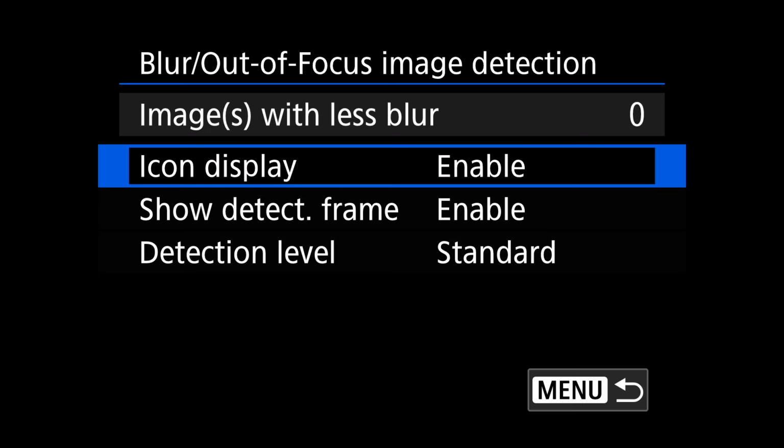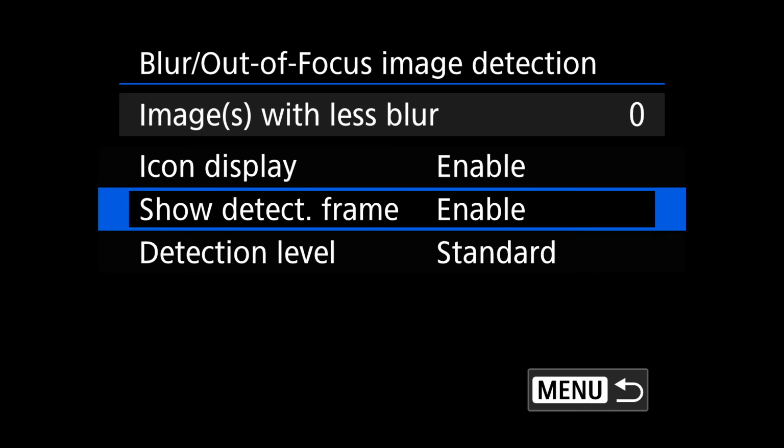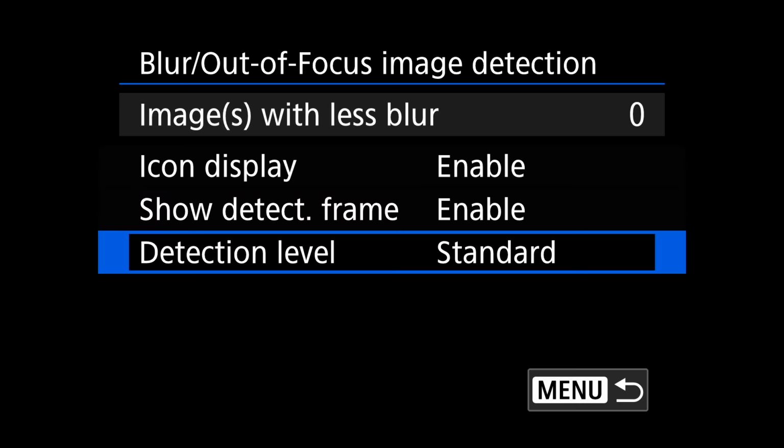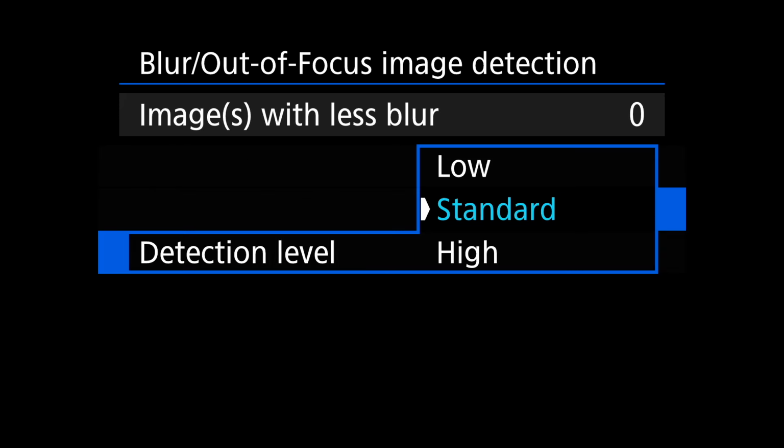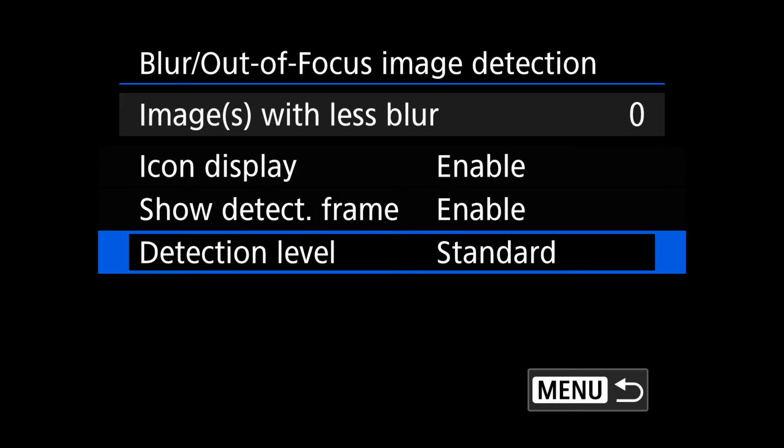So when you go to edit, you save a lot of time. If you're shooting weddings and all kinds of different things, this is like a dream come true. It saves you so much time in editing later. And you obviously want to show the frame of which one it is, and the detect level. How strong do you want this to be? Low, standard, high. Standard looks pretty good.